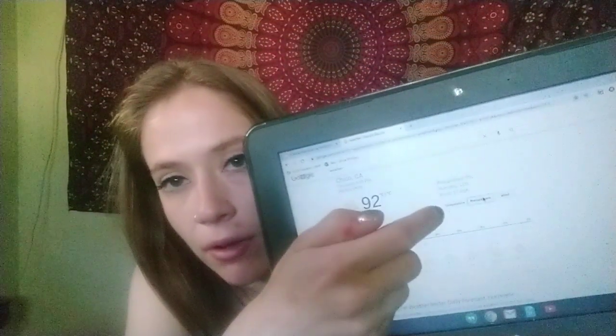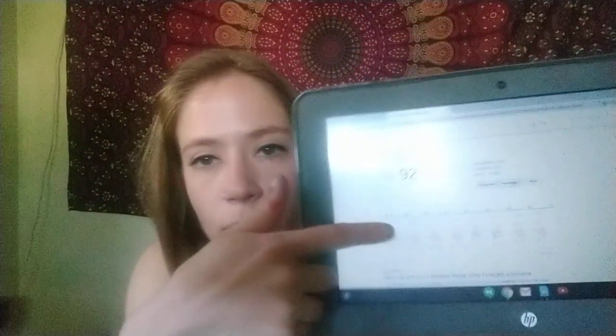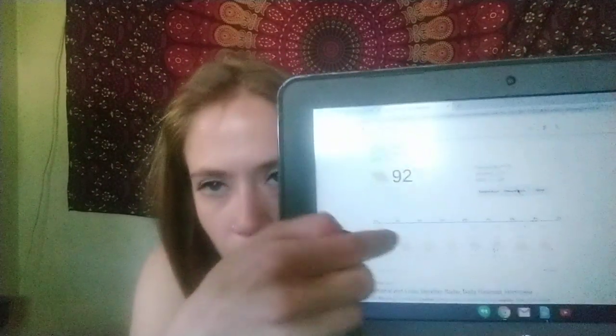All right, so let's go ahead and check out our precipitation for today. So we want to make a blue rectangle around precipitation. We just did temperature, now we're here, and we'll know we're there once we see that blue line. And what do we notice about our blue line? It's straight across, right? So does that mean that we are going to get precipitation today, or we are not going to get precipitation today?